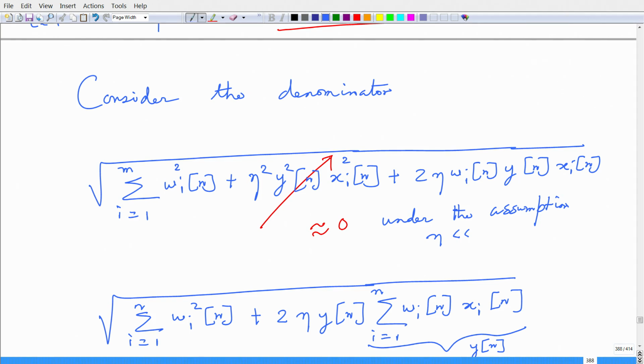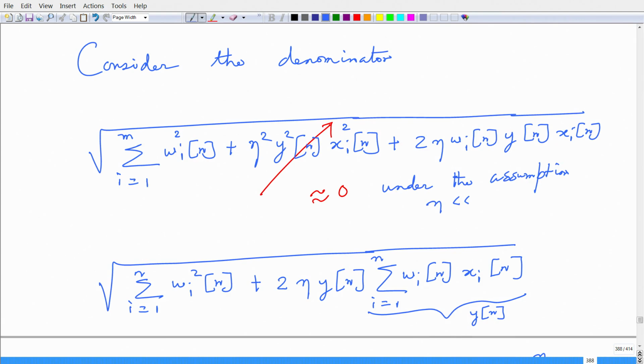So, what I have here is basically under the square root, I have summation i equals 1 to m, this quantity w_i squared of n, plus I have 2 eta times w_i(n) y(n) x_i(n), right. That is the quantity that I have. Now, let us break this sum into two parts.